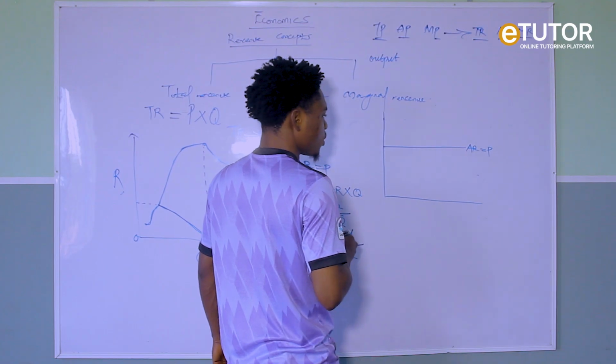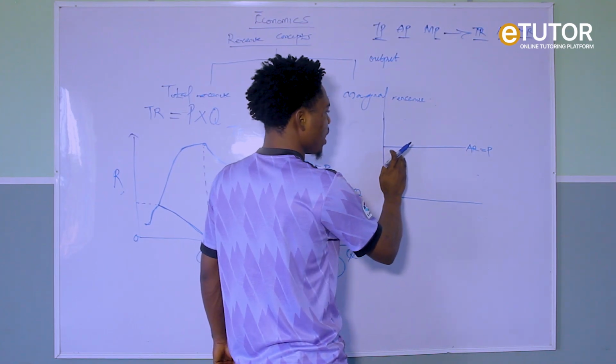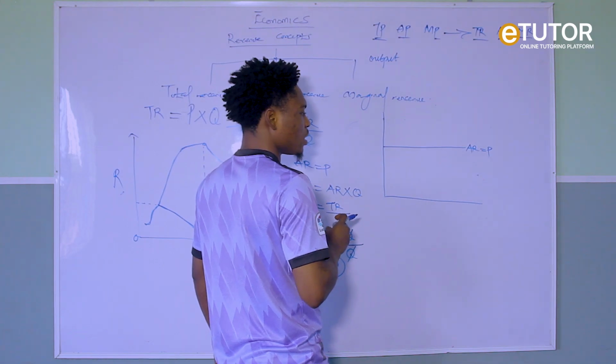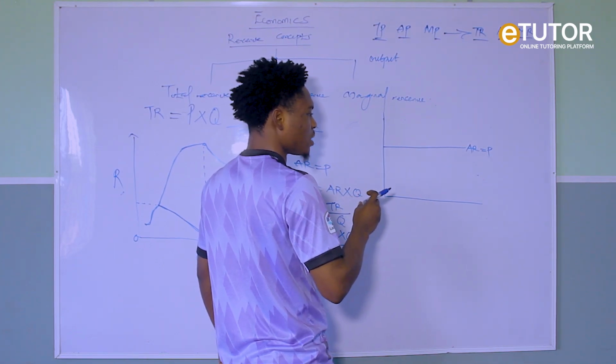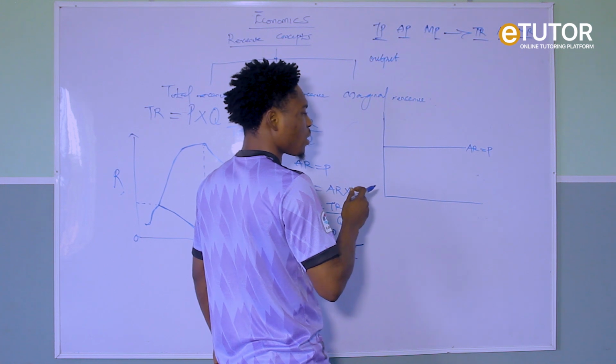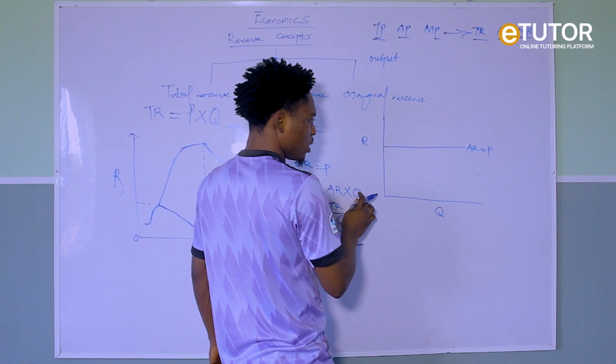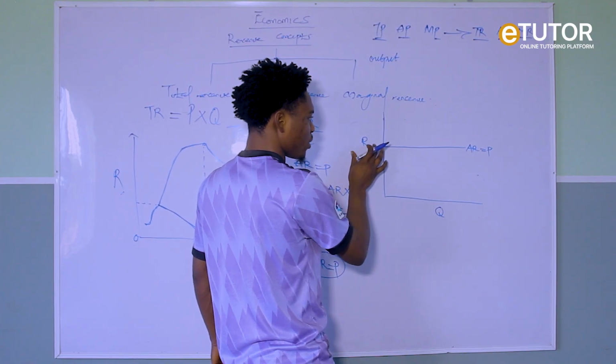Are you getting it now? So it simply means here your average revenue is constant. It is fixed. Are you getting it now? So either your average revenue is parallel to the quantity axis. This is the quantity axis and this is the revenue axis.